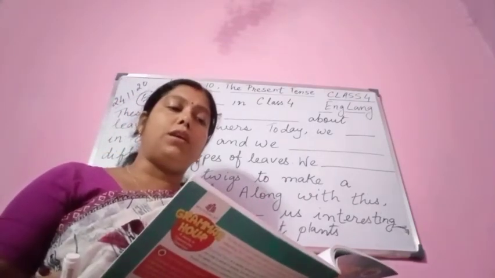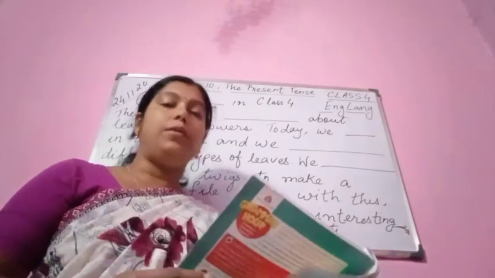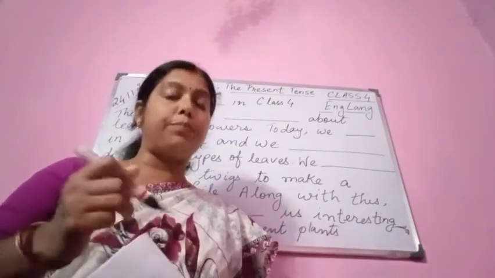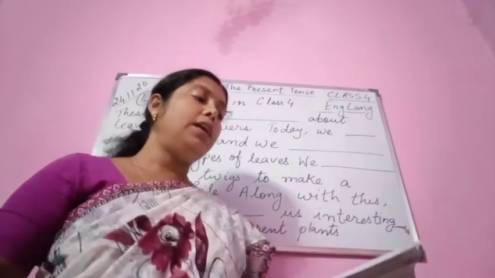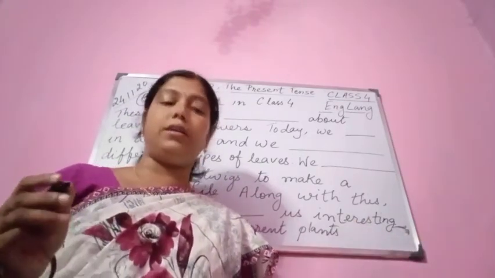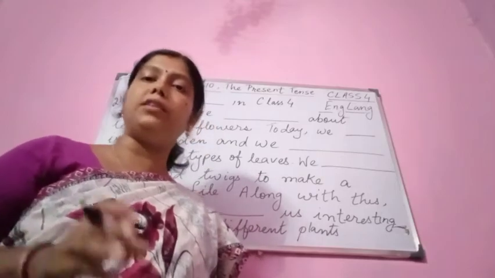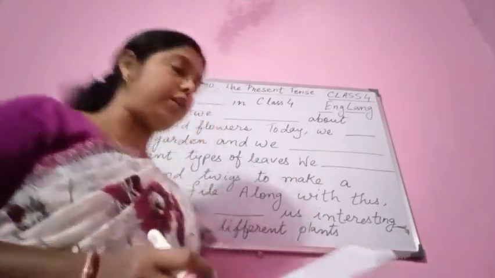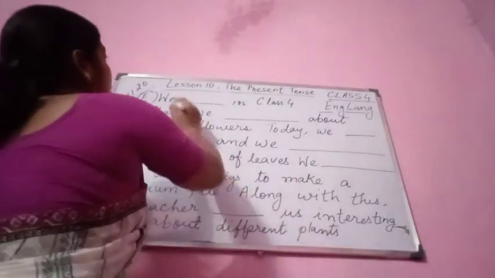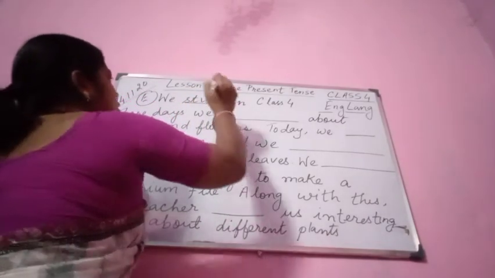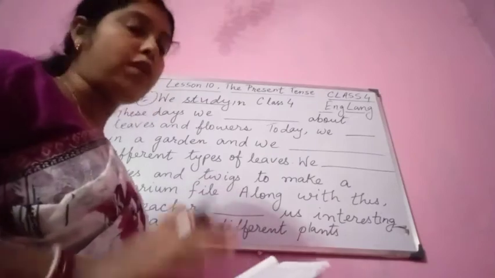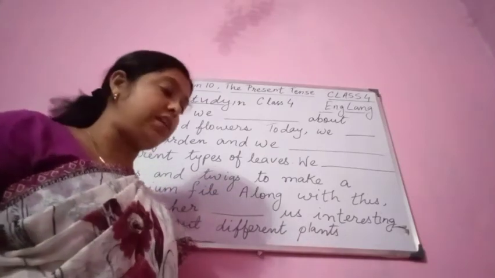Alright. Now you see here, I am going to fill up this passage. You please follow how I am filling it up. We study in class 4. I have not written the verbs which are given in the brackets. You please write them down, but please follow here. So we study in class 4, because the whole year you are going to study in class 4. So I am using simple present here. We study in class 4.